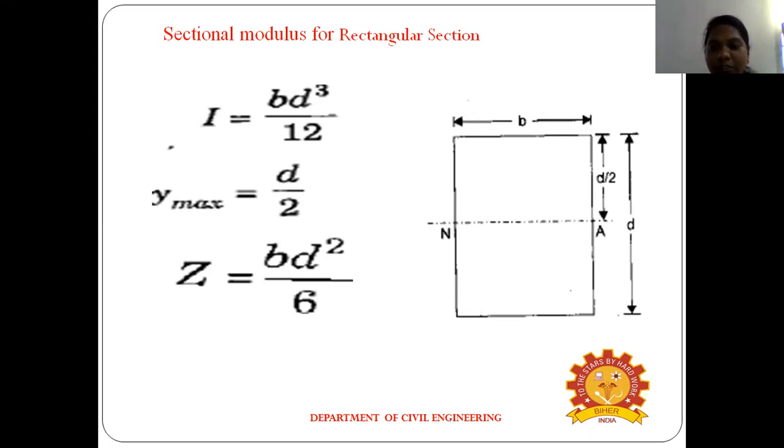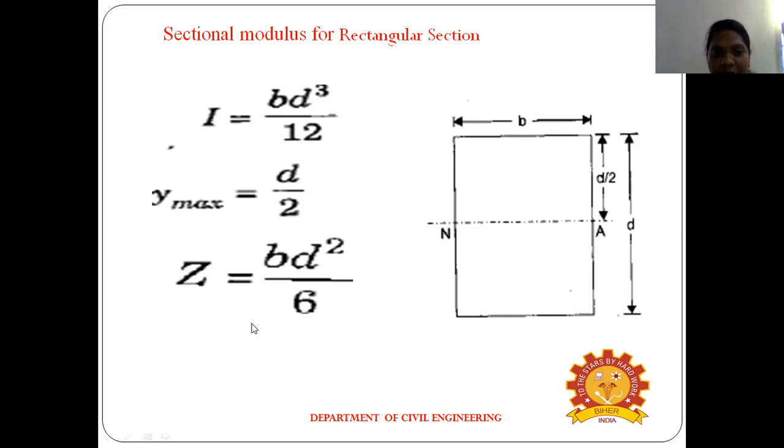So the next one, section modulus for the various sections we will discuss. The first one, what is the section modulus for the rectangular section? For the rectangular section, this is the breadth b, this is the depth d, and this is the neutral axis. So depth divided by 2 is the half section, d divided by 2. Okay, you know very well the formula for the section modulus, Z equals I divided by y. So first we find I, the moment of inertia, which for the rectangular section is bd cube divided by 12. Okay, y max means the distance from the top fiber or bottom fiber, so for the rectangular section, y max is d divided by 2.